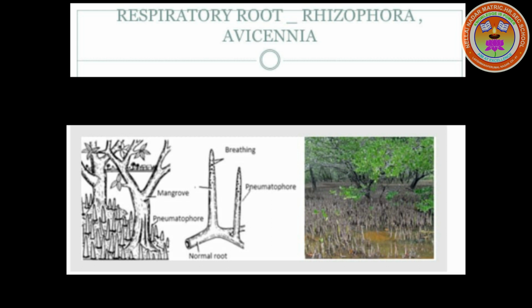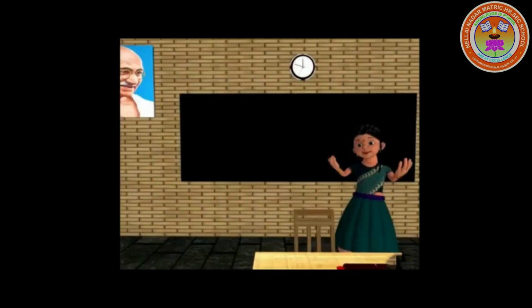Such roots are called pneumatophores. They help to get oxygen for respiration. The roots appear like conical spikes coming out of the water. Exposed root tips possess minute pores through which roots respire. Example, Rhizophora, Avicennia.